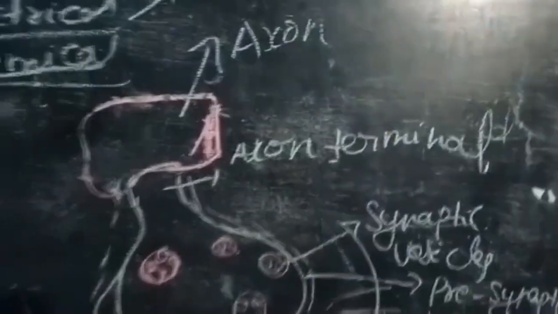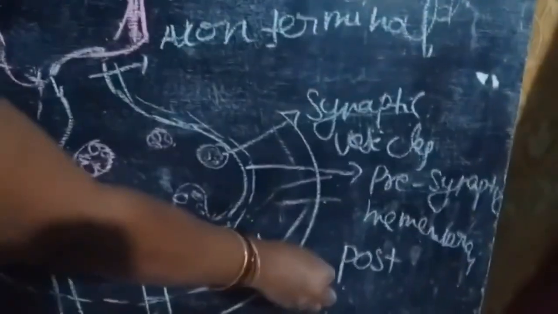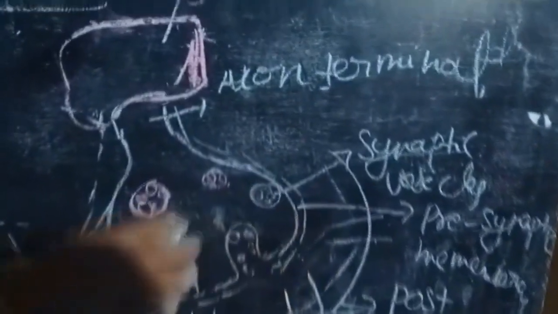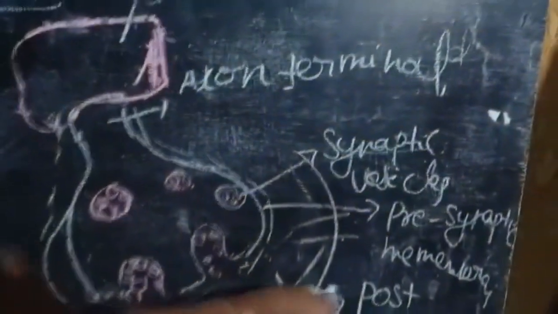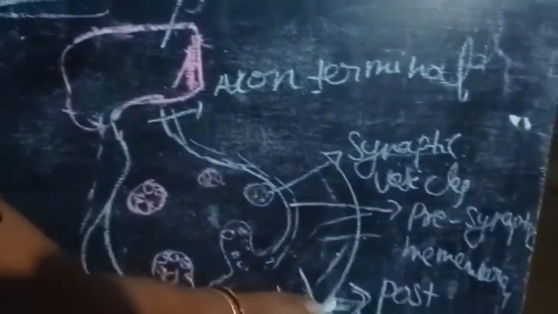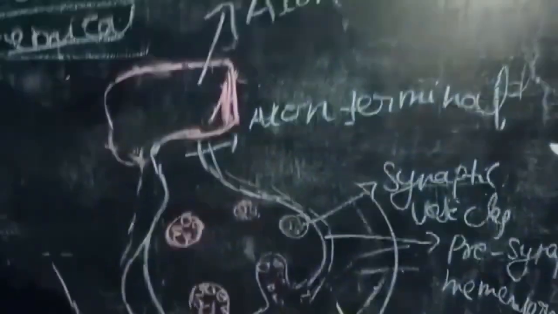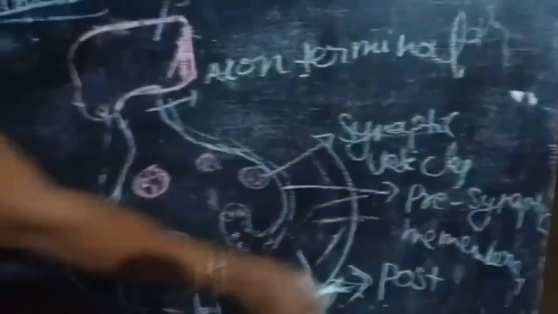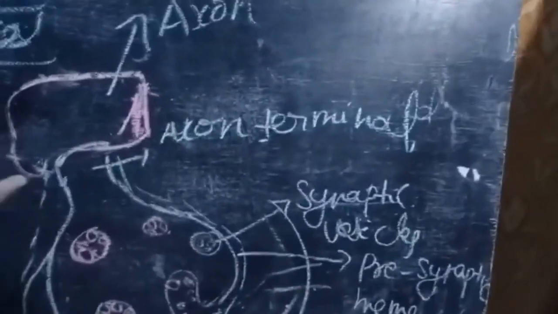The postsynaptic membrane has ligand-gated channels. The entry of ions generates a new potential in the postsynaptic neuron. These are the few key points of synaptic transmission.